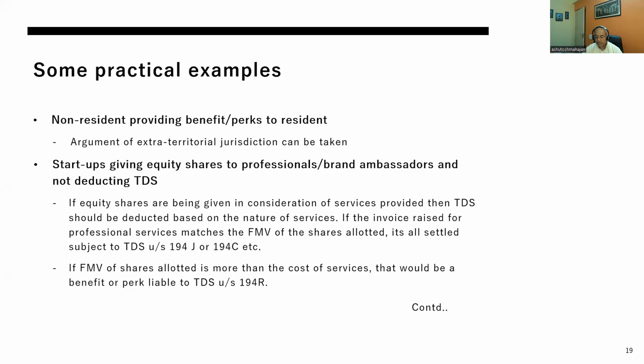So our position is that since this whole issue of 194R would be debated on each and every benefit, or so-called benefit, coming out of the circular provided to the recipient, our base case in case of benefits being provided by a non-resident should be non-application of this law, on extraterritorial application of this law.